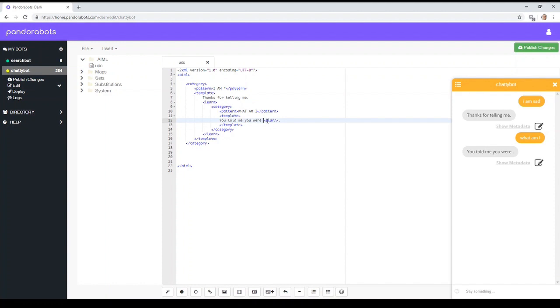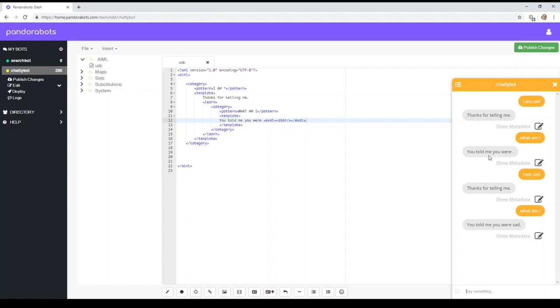What we need to do is to say, rather than using the word star in a tag, we want it to evaluate the contents of this wildcard and display them in here to the user. So to evaluate something, you do eval. Anything in there is worked out to find what the actual content is. So I am angry. You told me you were, star is angry. So it put the word angry in there. Let's show you that. So I am sad. Thanks for telling me. What am I? You told me you were sad. That's it. It's done it there, you see. So it's looked at the star.